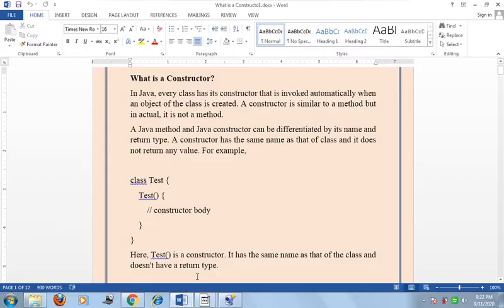Hello friend, today we are going to discuss the constructor. In Java, every class has its constructor that is invoked automatically when an object of the class is created.